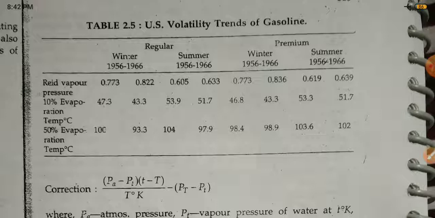Volatility trends of gasoline: for winter 95 to 96, summer 56 to 66. All these points, winter and summer, and the regular and premium data have been shown. What is the correction part? This one.